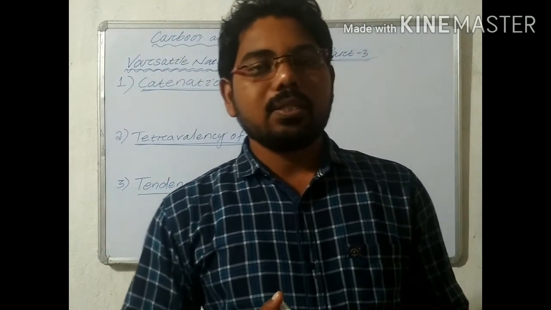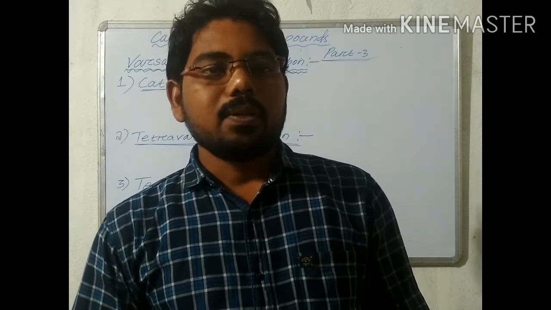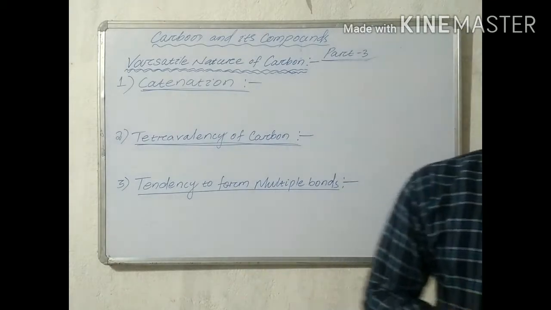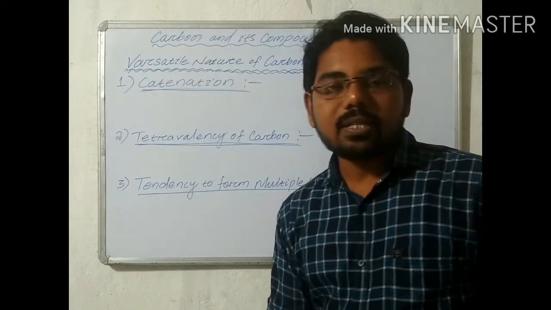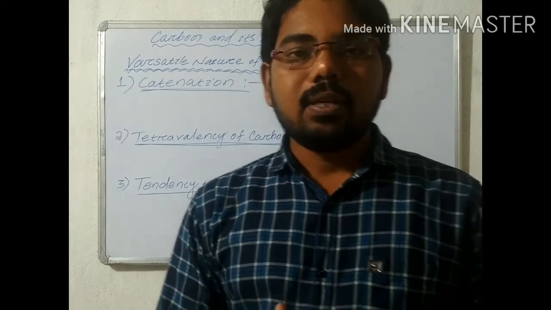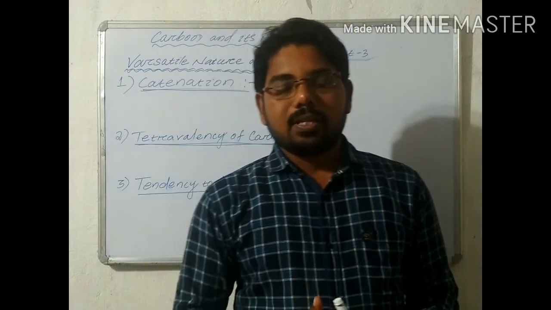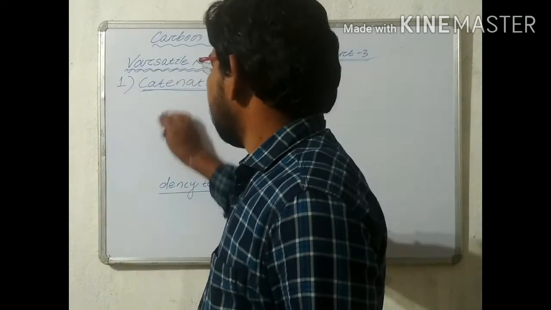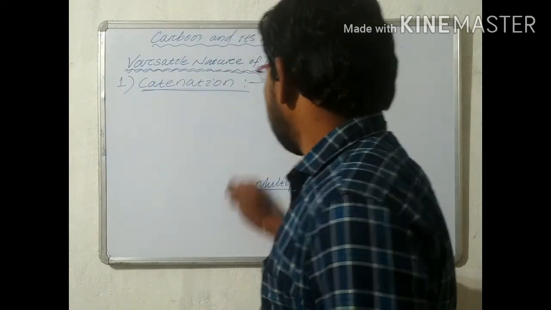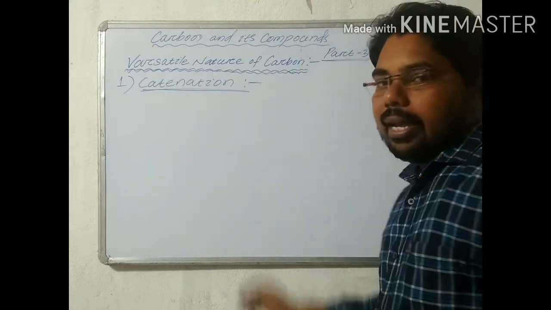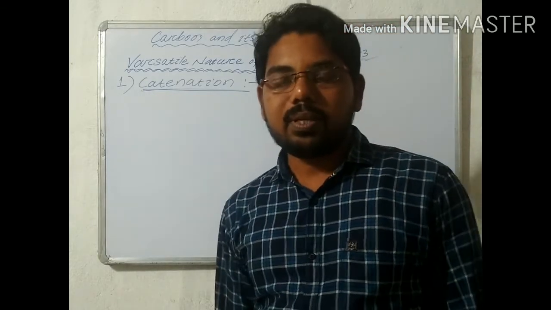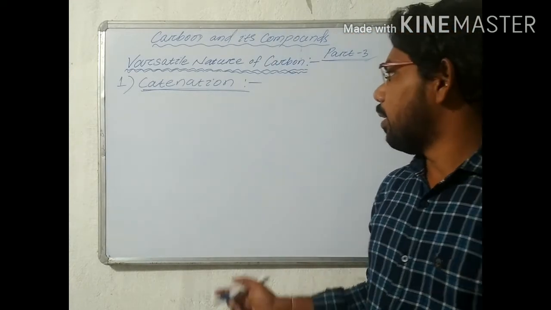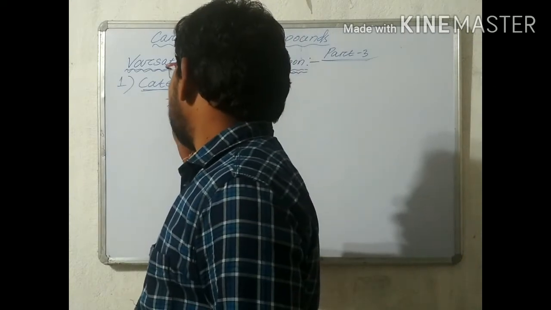I hope all of you watch till the end of this video. So let's start one by one. The first property is catenation. What is catenation? Catenation is the self-linking property of carbon compounds. Self-linking means one carbon is bonded and joined to another carbon, and they form a long chain. This is called catenation.